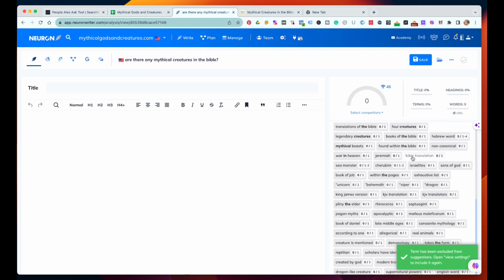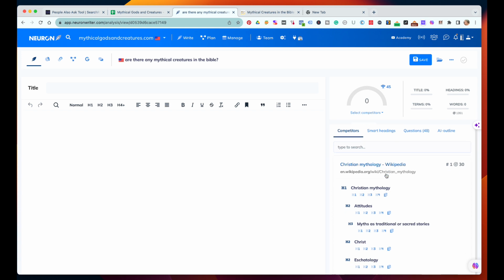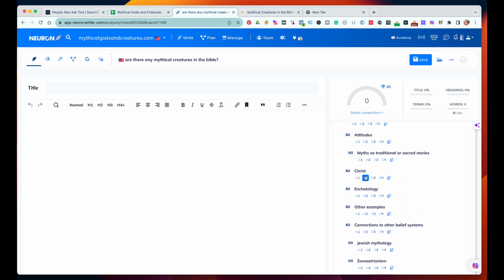Now what we want to do here is we want to come over here and just check real quick at the outlines of the other articles. So these are the heading 1s, 2s, and 3s that our competitors are using. So we don't have to use a lot of this. We're not going to use Christ. Myths as traditional and sacred stories. That's pretty cool. I like that. So I'm probably going to pull that over and I'll just add it in here somewhere. And just know that it's one of the topics I'd like to cover.